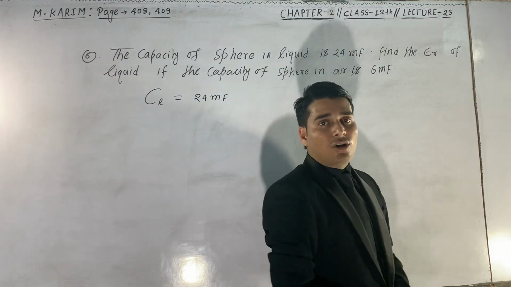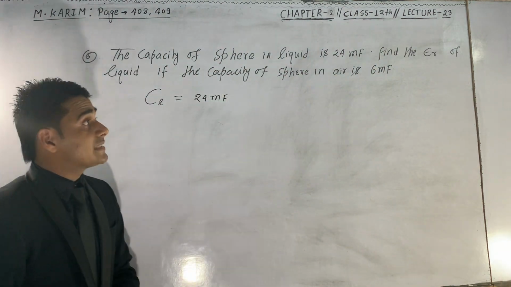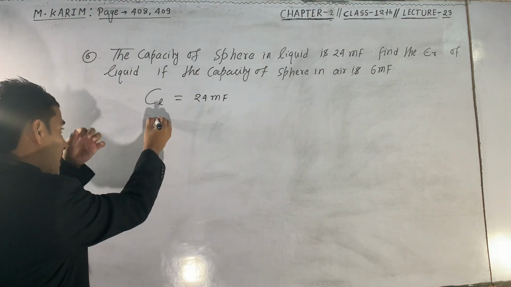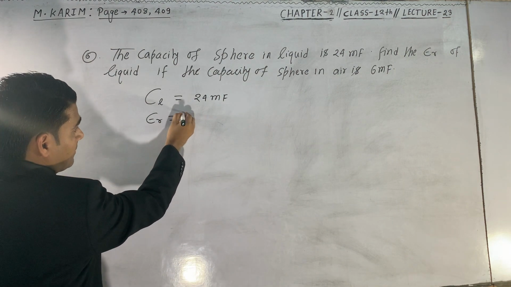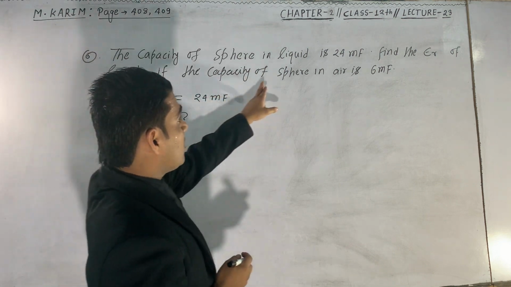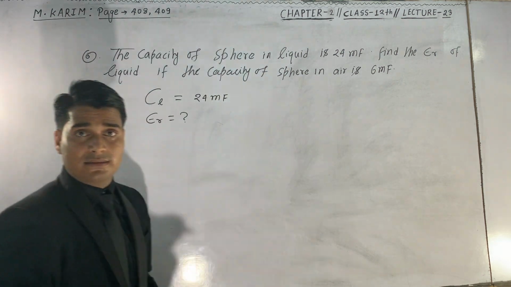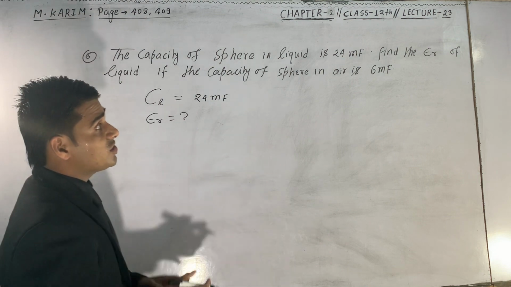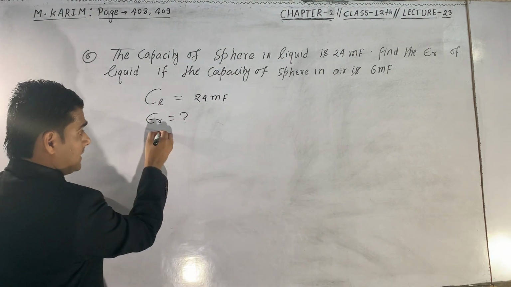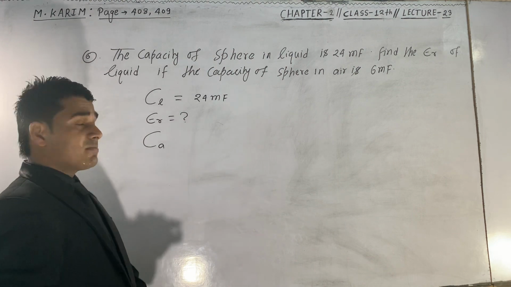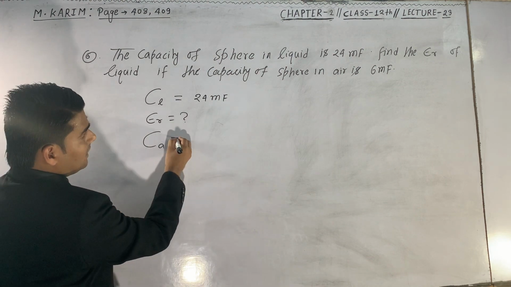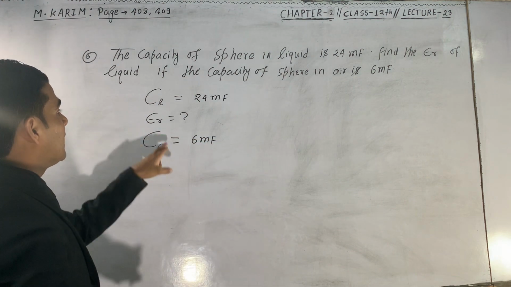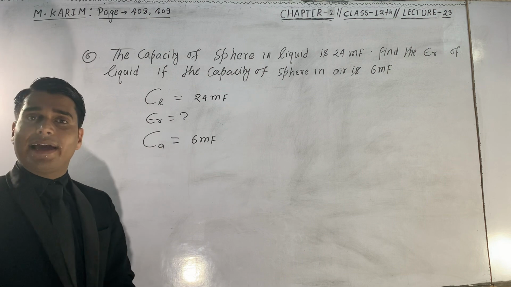Find the epsilon r of the liquid. Here the question is saying to find the relative permittivity of the liquid. That is, we have to find epsilon r. If the capacity of a sphere in air, which we denoted by Ca, is 6 millifarad. Now we have to find the value of epsilon r.